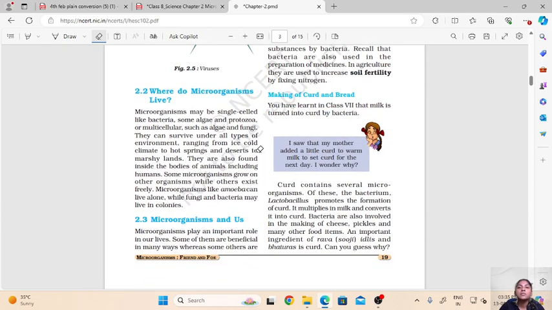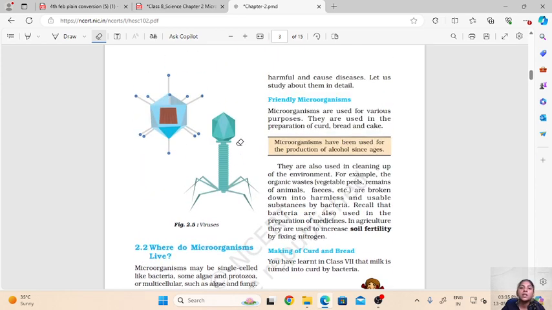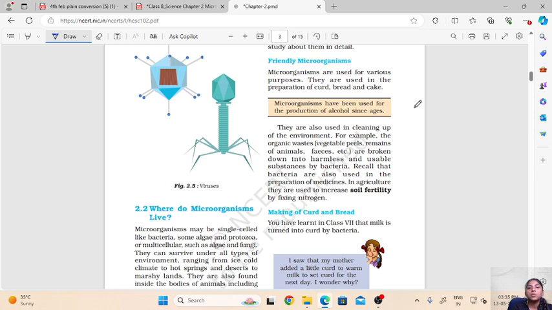Now in today's class we will see how microorganisms can help us or how they are harmful to us. So as I have already said, microorganisms play important role in our lives. Some of these microorganisms are very beneficial to us in a lot of ways, whereas some microorganisms are harmful and may cause diseases in humans, plants and animals. So in today's class we will first see the friendly microbes or the beneficial microorganisms which are present and how they are used by us.